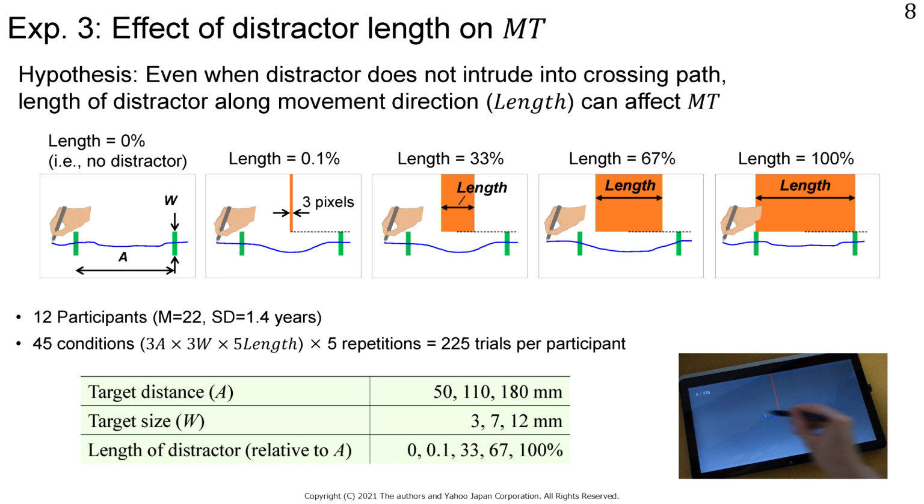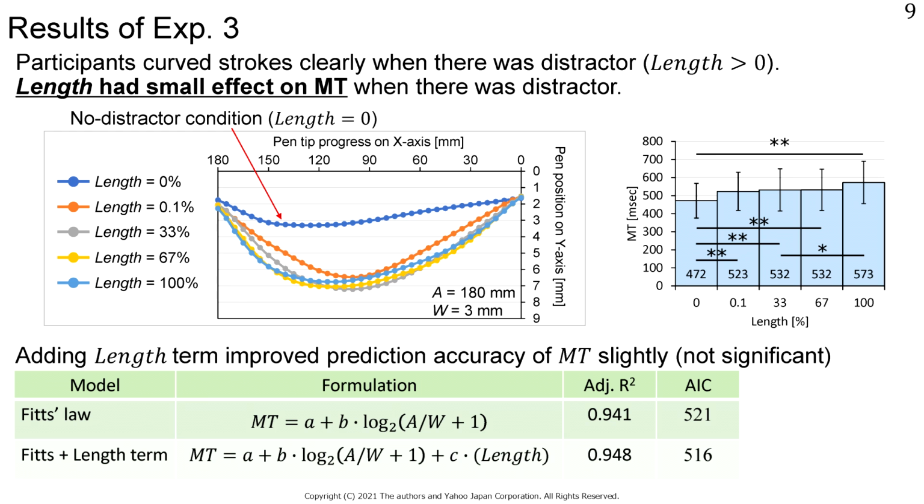The length is defined as the ratio of the movement distance A. We hypothesize that even when a distractor doesn't intrude into the crossing path, the length of the distractor can affect the movement time. Our results show that the participants made curved strokes when there was a distractor. The effect of length on the movement time was significant, but the effect of length was again not large, at most 101 milliseconds. Therefore, the fitness improvement through adding a length term was not significant.